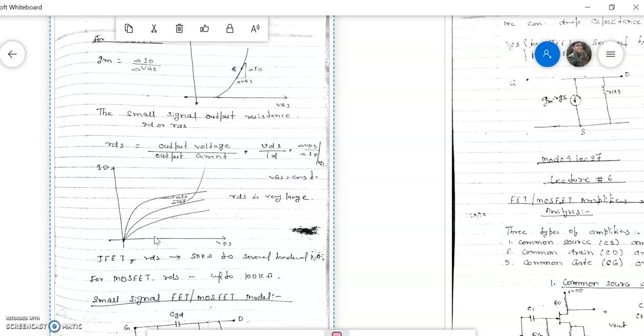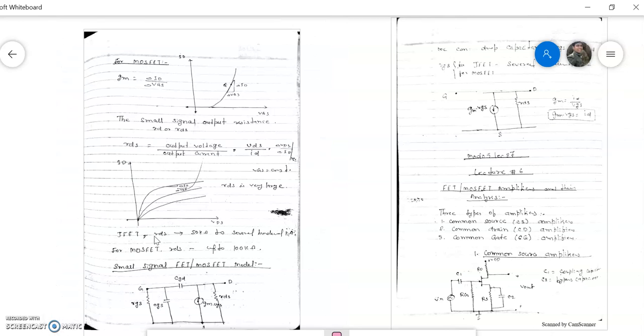What is the formula of the slope? Change in y coordinate upon change in x coordinate. On the y-axis it is the drain current, and on the x-axis it is VDS. So the value of the slope will be change in drain current ID upon change in VDS. If we take the reciprocal of the slope, then this is the RDS. So RDS equals 1 upon slope.